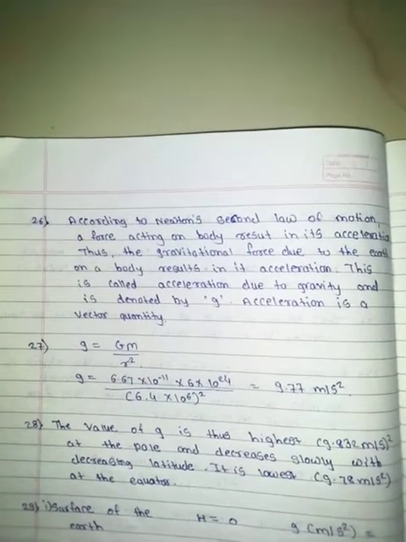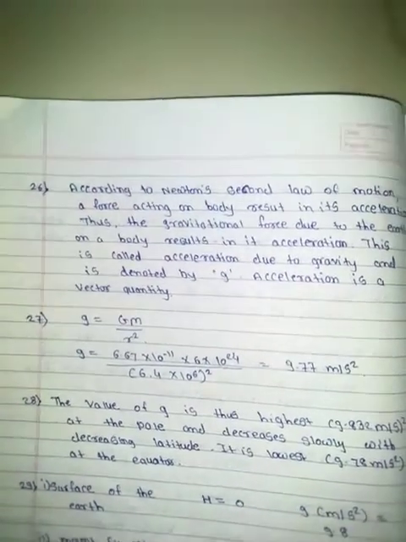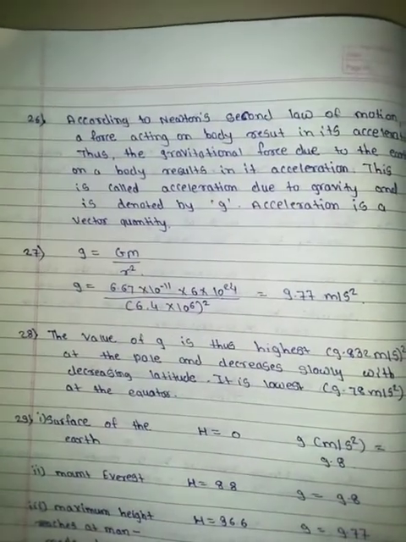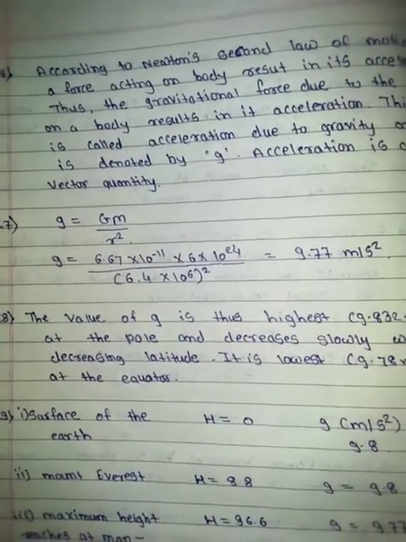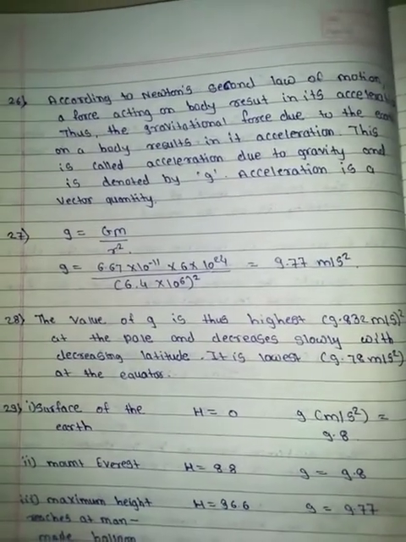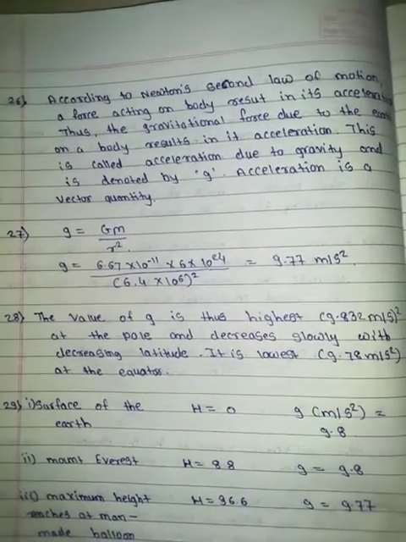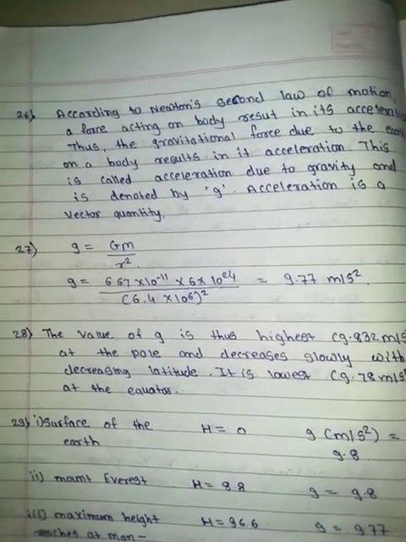This is called acceleration due to gravity and is denoted by g. Acceleration is a vector quantity. Twenty-seventh, g = GM / r². The value of g is highest, 9.832 meter per second square, at the pole and decreases slowly with decreasing latitude. It is lowest, 9.78 meter per second square, at the equator. The next point is the most important point.